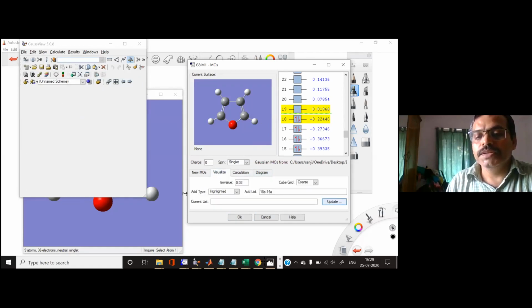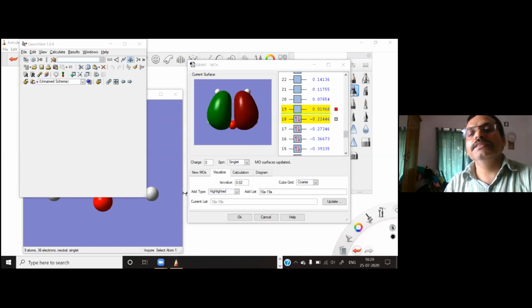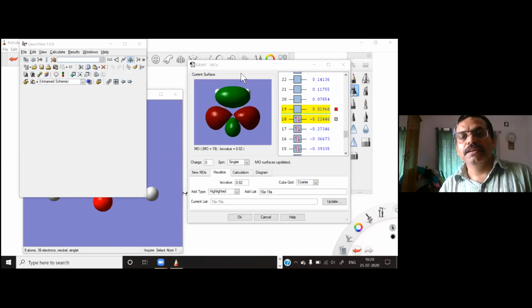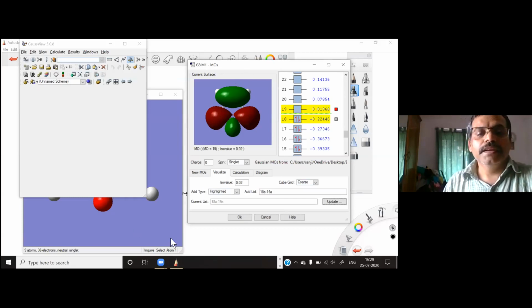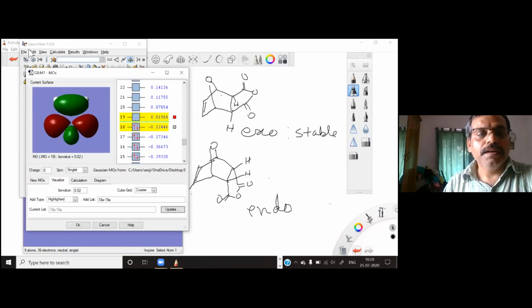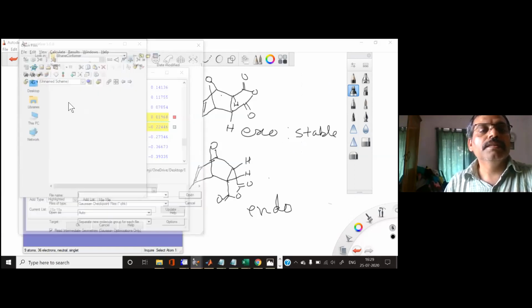Once you update it, you will get this black window, and then you can see the molecular orbital for both of these structures. And then I am going to see the molecular orbital of your maleic anhydride.